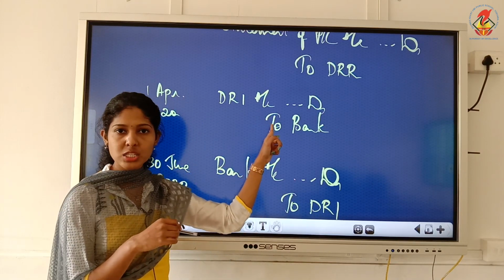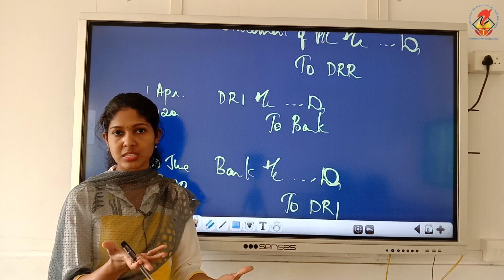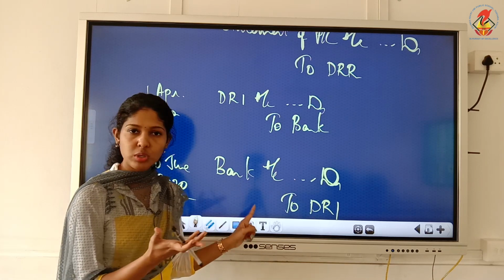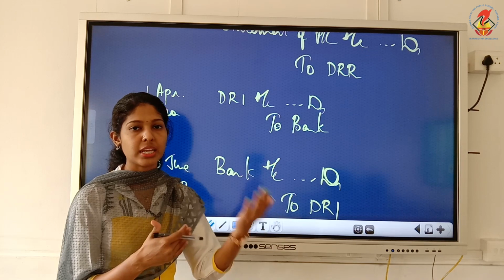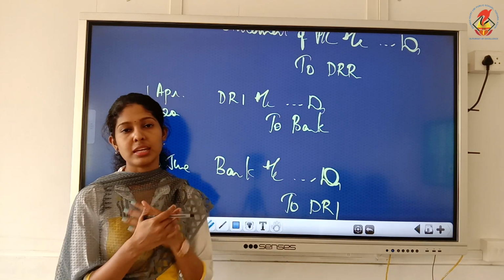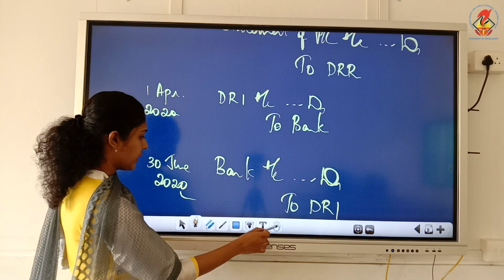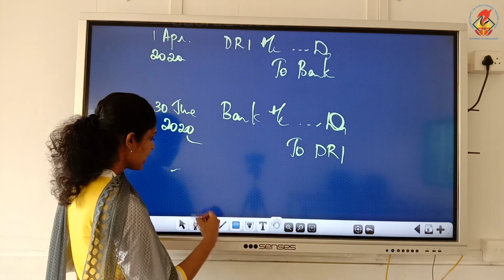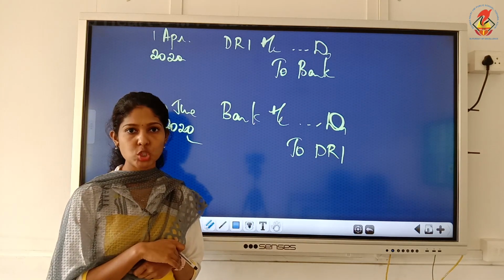Here, what was the narration? DRI created or investment made in specified securities. Here, what can you write as narration? Investment realized. We are selling the investment and getting the amount. So the entry will be reverse, bank to DRI. Then what should we do now? Shouldn't we repay this? We still haven't repaid the amount to the debenture holders.